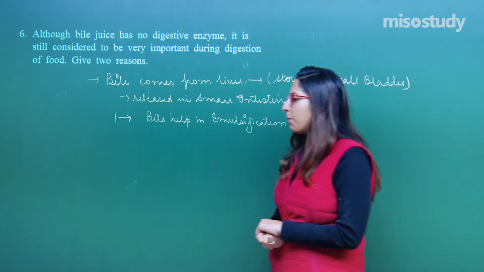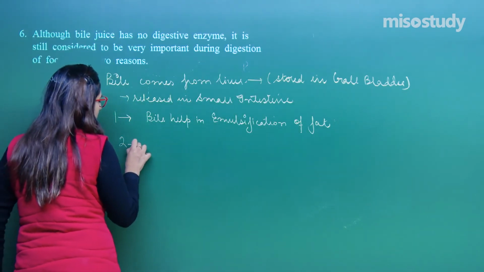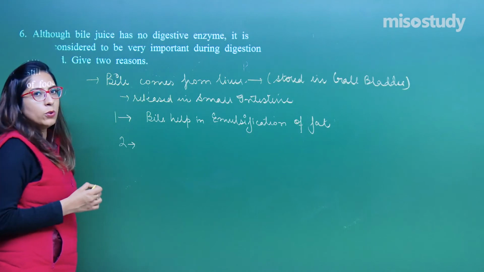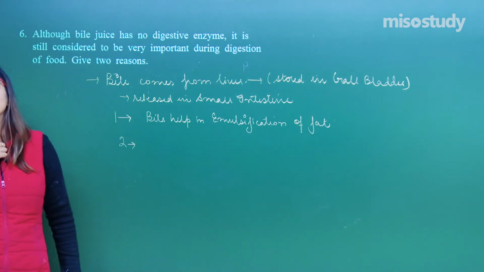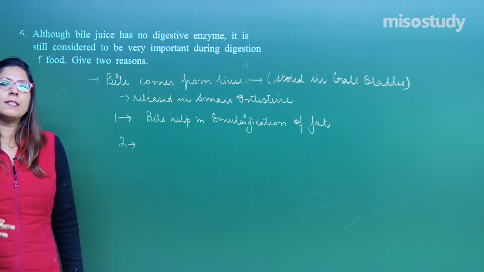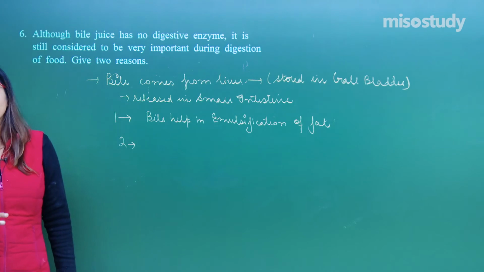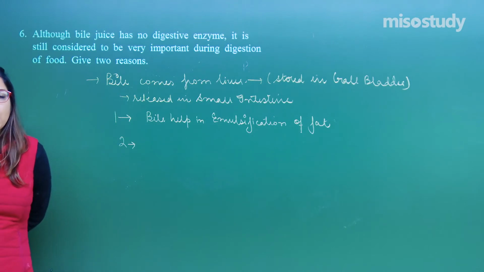Yes, we have another important reason for bile. Whatever food is there, food starts from the mouth and later through the esophagus it is transported to your stomach. Stomach is that area where it is mixed with HCl and also with one enzyme, pepsin.